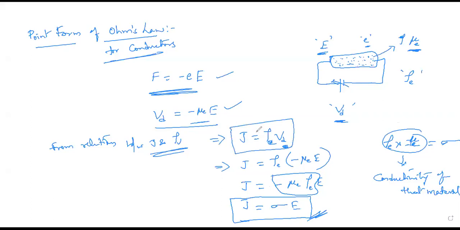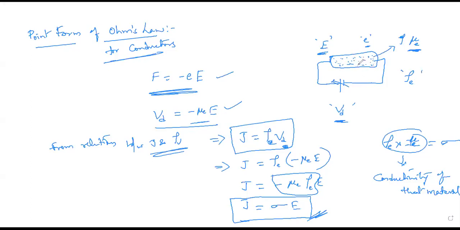So in this, what is the unknown term? That is VD. How do we get that? For that purpose, we have assumed a conducting material in free space, and we applied some external electric field to it. Once we applied the electric field, the free electrons present there get charged and flow.